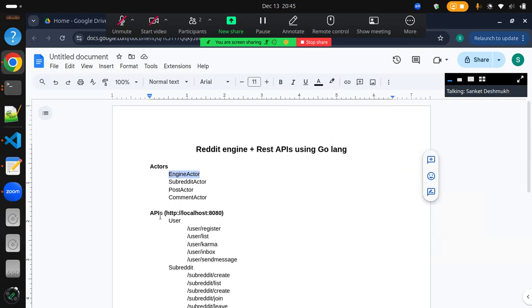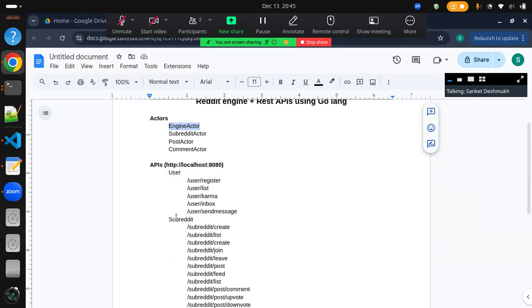Now for the RESTful APIs. For RESTful APIs, we have used Gin in Golang. It is very convenient to use Gin to handle the RESTful APIs. And also, as per the project specifications, we were instructed to follow the Reddit-like structure for the APIs, the similar one. So we have tried to do that.